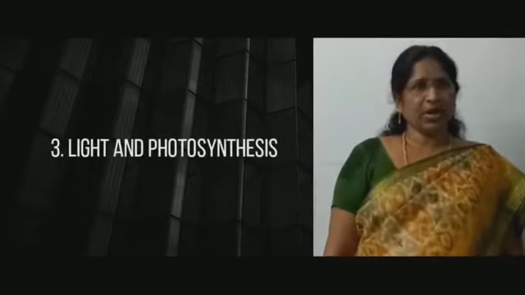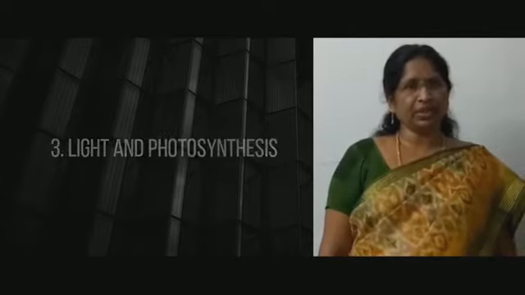The third one, light and photosynthesis. We have seen the required materials for the formation of glucose: carbon dioxide and water. In the earlier time of Priestley, the scientists didn't understand the involvement of energy in photosynthesis, but they found that in the formation of carbon dioxide, by the addition of oxygen to carbon, and the formation of water, by the addition of oxygen to hydrogen, energy is liberated.